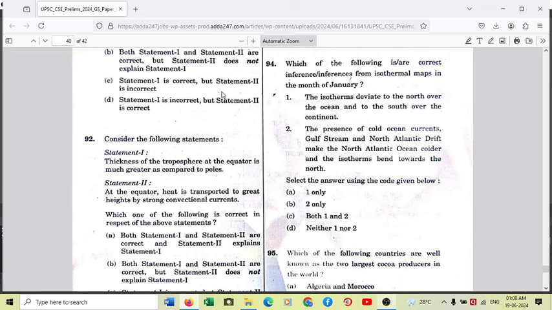So definitely there is a huge temperature difference between land and water, because of which isotherms diverge in the north, and in the south, they diverge over the continent, because in the south the temperature difference between land and the ocean reduces. And statement 2: the presence of cold ocean currents, Gulf Stream, and North Atlantic drift make the North Atlantic Ocean colder and the isotherms bend towards north. This is wrong. First of all, Gulf Stream and North Atlantic drift do not make the North Atlantic Ocean colder, rather both are warm currents.